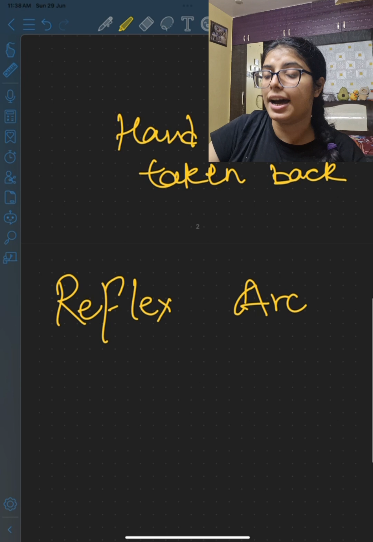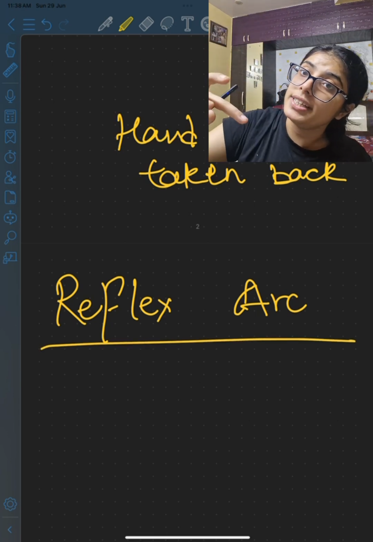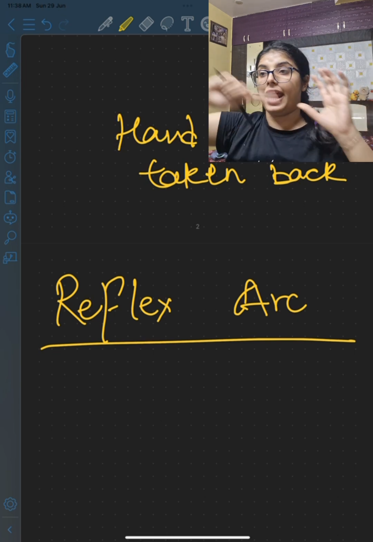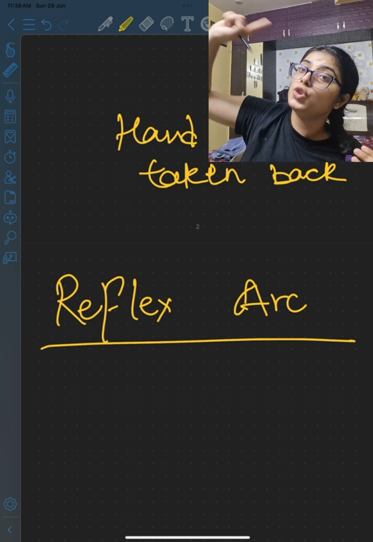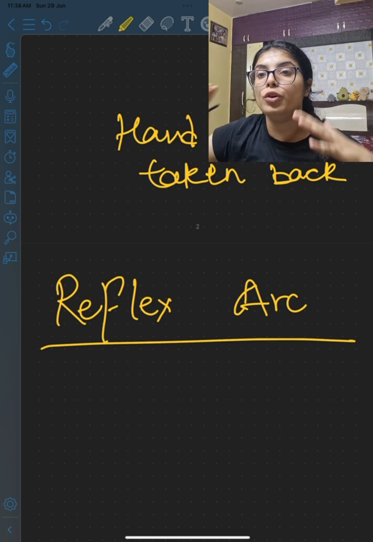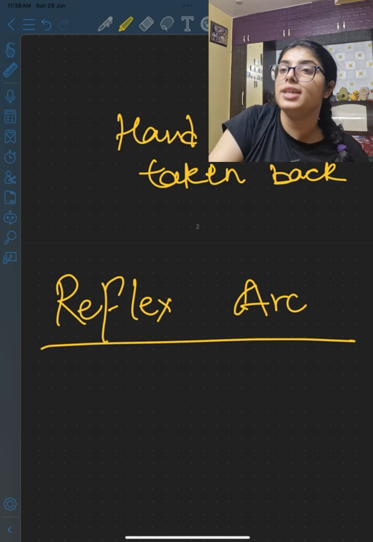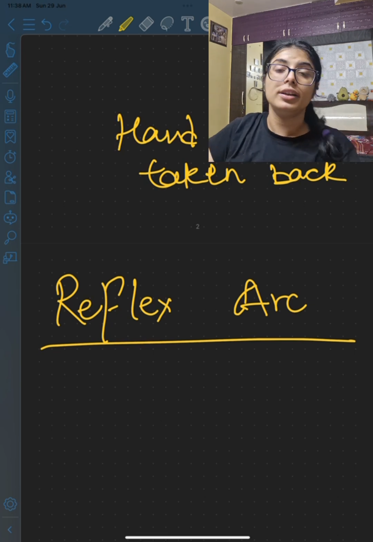Okay, what is a reflex arc? It basically comprises all the events and the components that are involved in setting up a particular mechanism wherein they are going to conduct the information from the receptors to the effector organ in order to bring a change in the body. And by a change in the body, what I mean to say is that whatever action is required to be taken by the body, depending on the type of action.